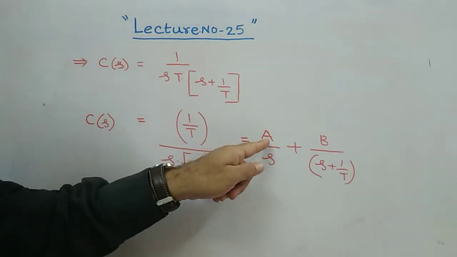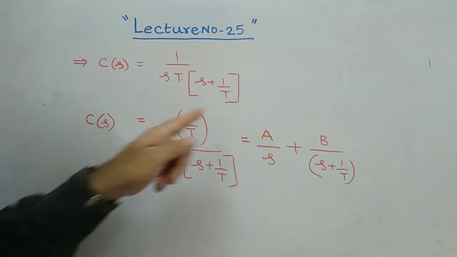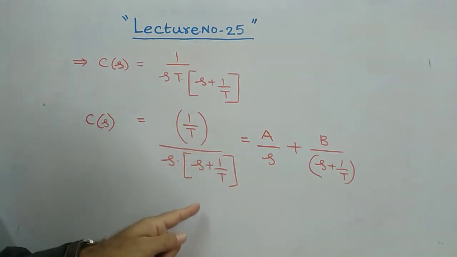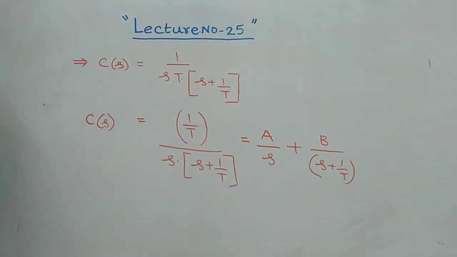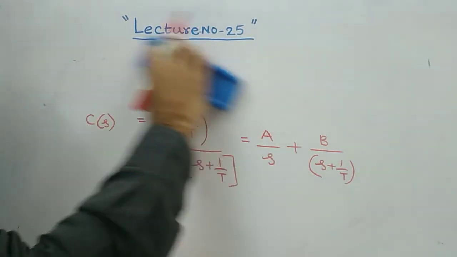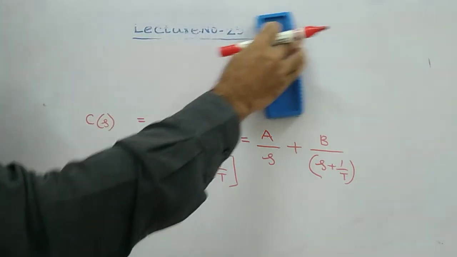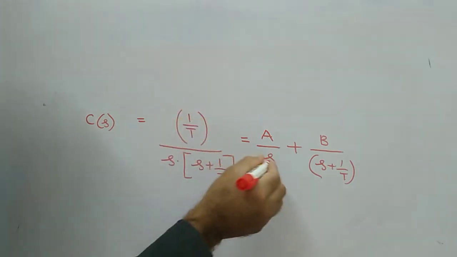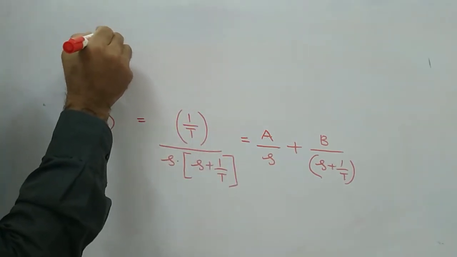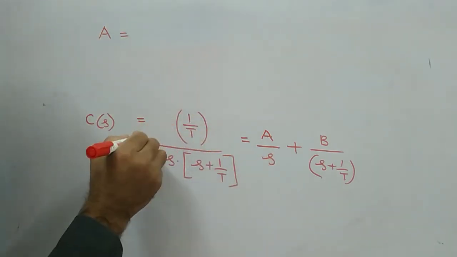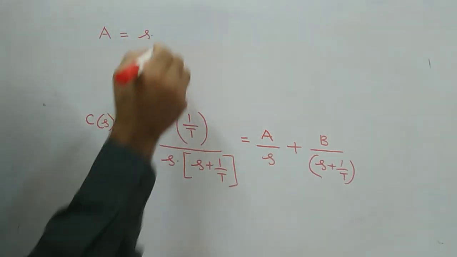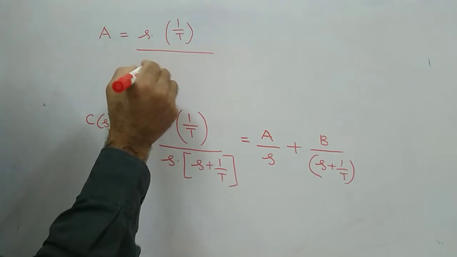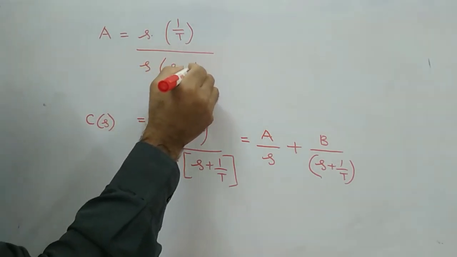Now, first of all, I want to find out the a value. To find out the a value, this C of s is nothing but this. Everything is multiplied by s first and s equal to 0 is substituted. Very simple. So I will erase this here. From this, multiply everything with s. This implies a is equal to s into 1 by t by s into s plus 1 by t. That is the meaning of it actually.